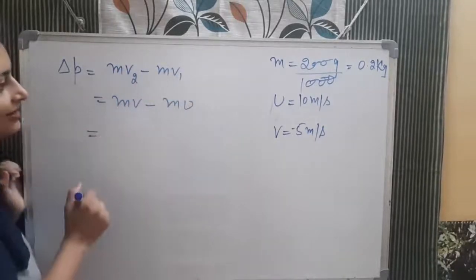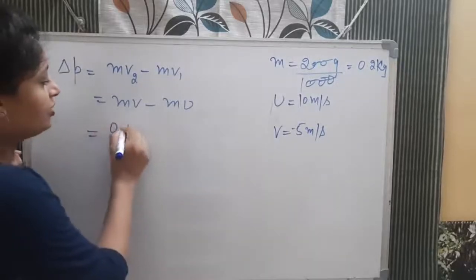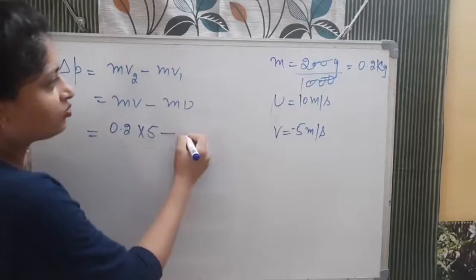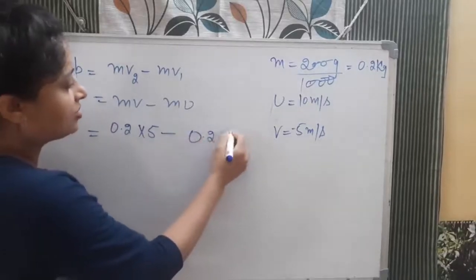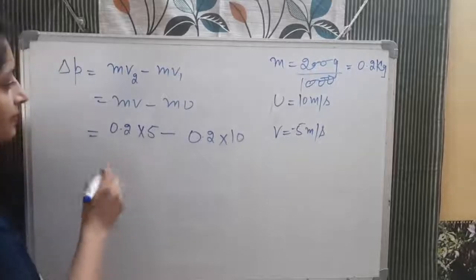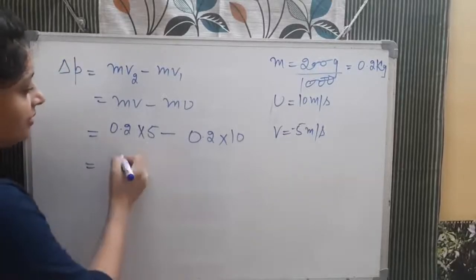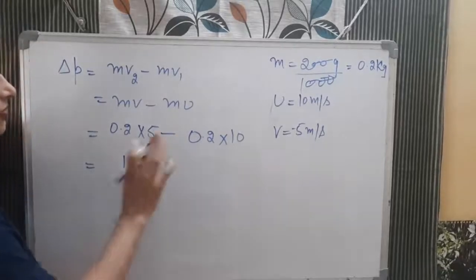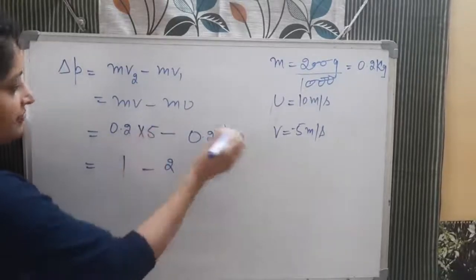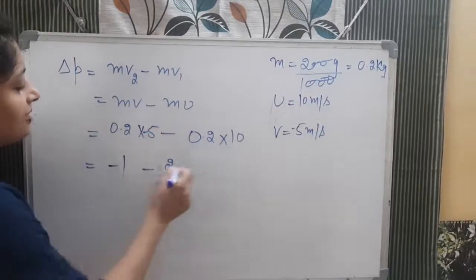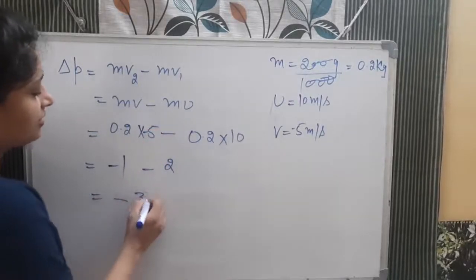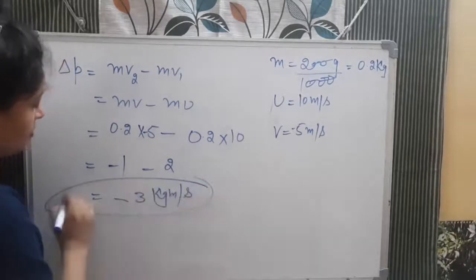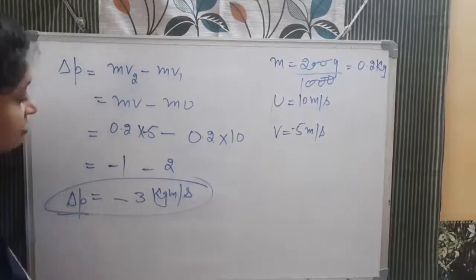Now when you calculate this, mass is 0.2 into velocity is minus 5, minus m is 0.2, initial velocity is 10. Now when you solve it, it will be 1 and it will be 2. Sorry, this is minus 5. So it will be minus 1, minus 2, and minus 3 kilogram meter per second. This will be your change in momentum, delta P, final minus initial.